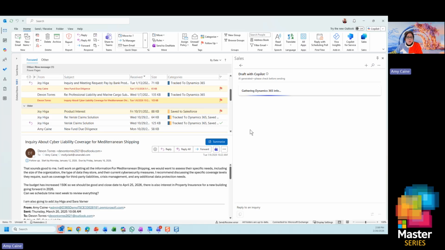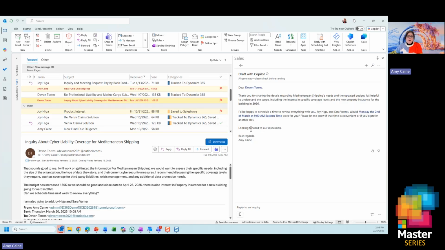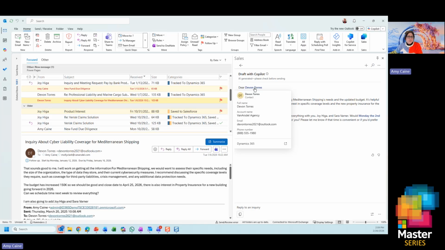Now, if you're not ready to prompt, or you're not feeling comfortable with prompting, we do have ways to get you started. So if I want to just reply to this inquiry, it's going through the email, it's going through the email threads, it's going through my CRM data, and it's going to pull out anything that might be important to the reply to this customer. So I know throughout here, I think I had seen, oh, hey, they want to meet at some point. So it's not a first cut to an email, and it's like, Devin Torres, wow, that's the right person. We know that's in CRM.